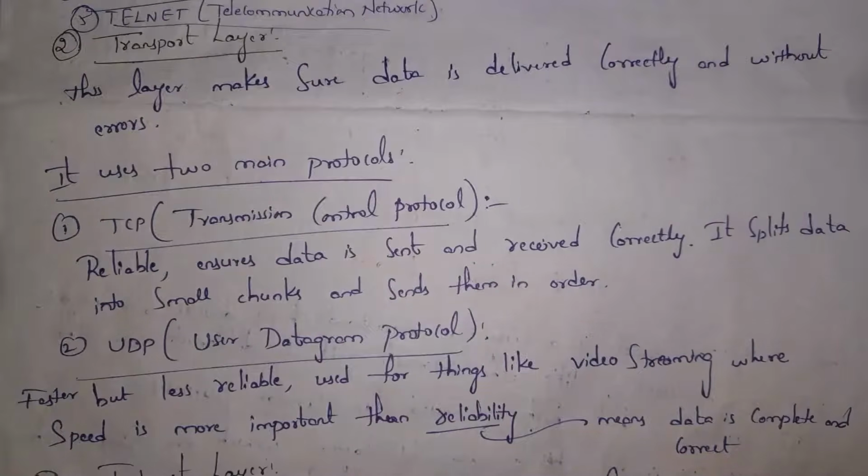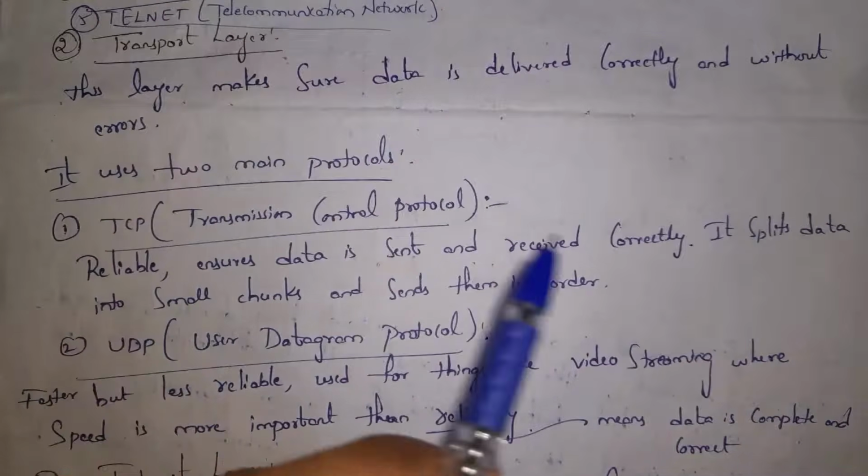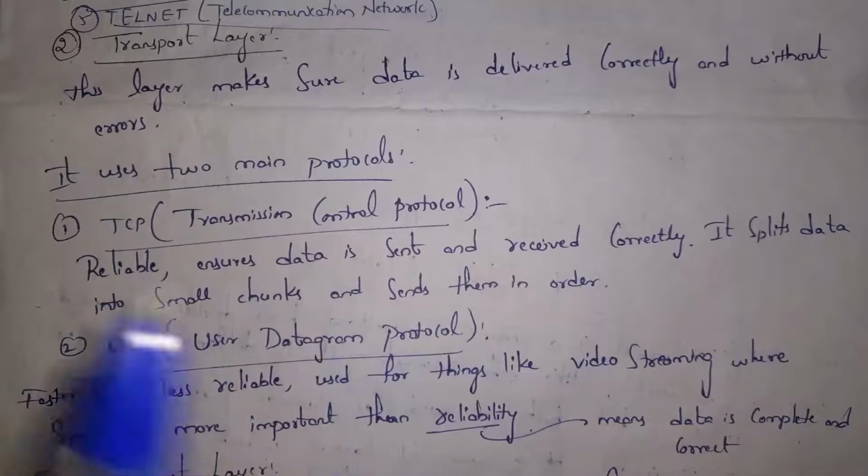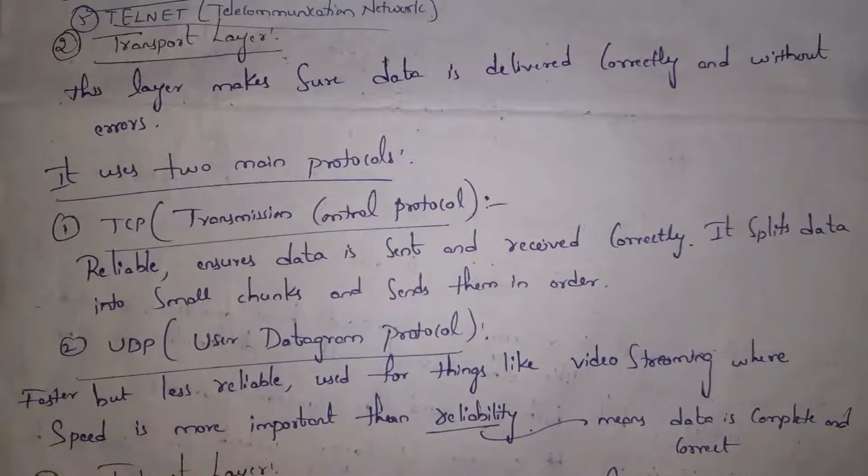Guys, TCP protocol will not send complete data at a time. Instead, it will divide data into various pieces and then it will send each piece. We call that piece a packet. So TCP protocol will send our data by splitting the data into small chunks and then it will send them in order. Whenever we send data by using TCP protocol, it will check errors. That is why data will be sent to receiver correctly. As TCP protocol will check errors while transferring data, TCP protocol is very slow.